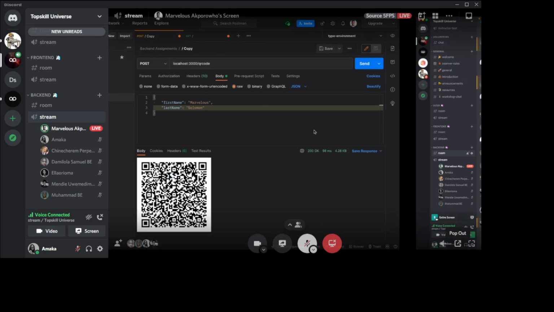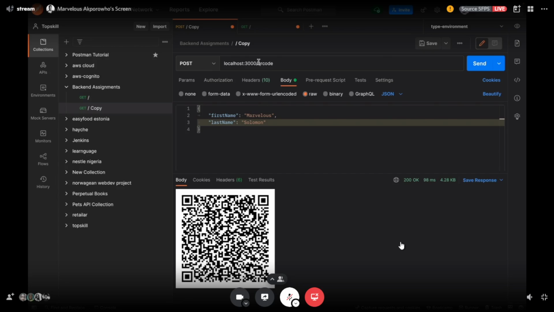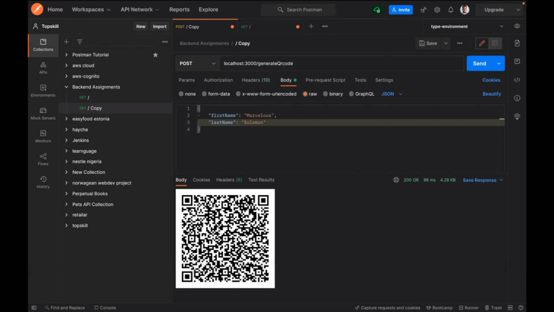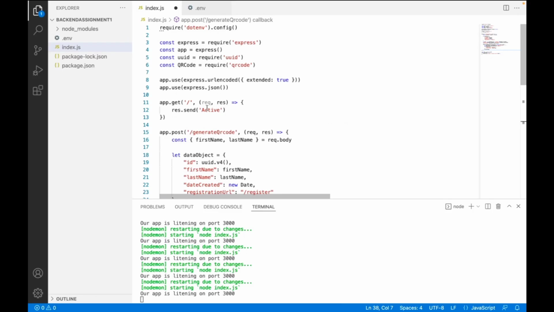Okay, fine. So what I did is basically call this endpoint, generate QR code. I'm pretty sure everybody saw my screen when I wrote that simple code base to generate the base for the image using the buffer. So all I did is change the endpoint.